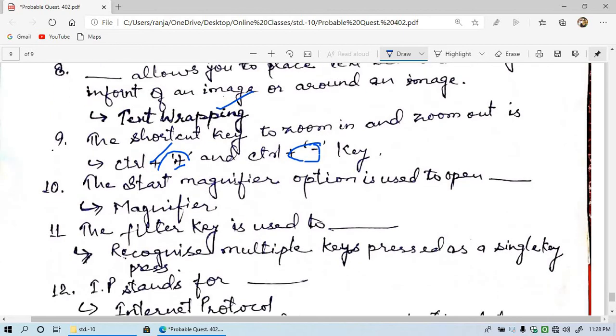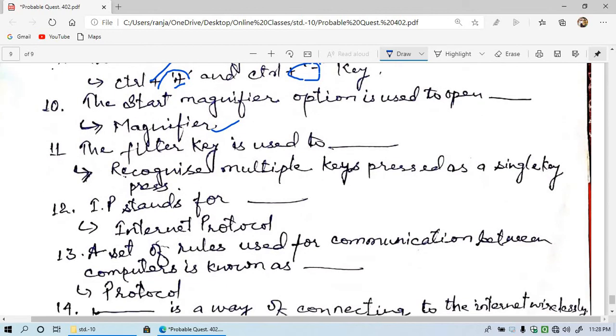Now let's see question number 10. The Start magnifier option is used to open magnifier, and the filter key is used to, what does the filter key do? It recognizes multiple key presses as a single key press. So many key presses will be recorded as only a single key press if we apply the filter key in our computer.